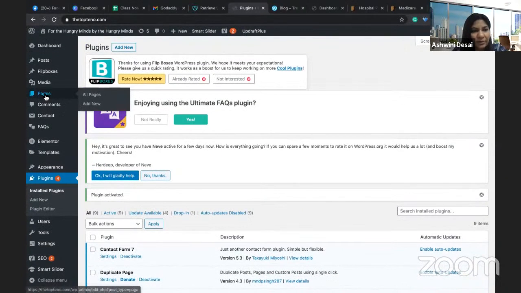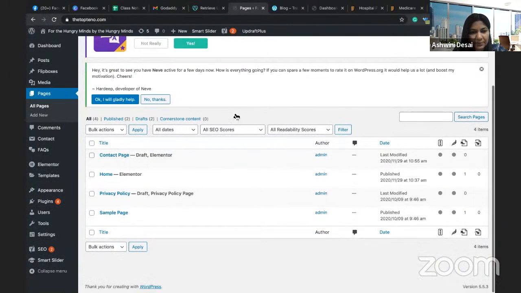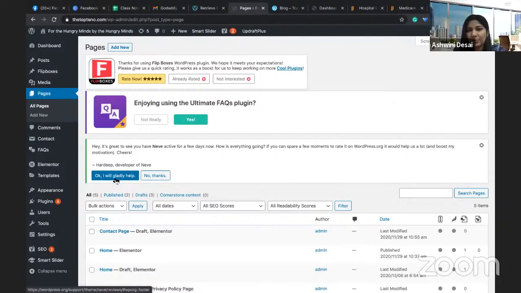Okay. Now when you go to pages, see, I got the option of duplicate this. Can you see this? So I can just click on this and duplicate the page. So whatever effort I have taken to develop that page layout, it will just get duplicated and I can just go and change the content.